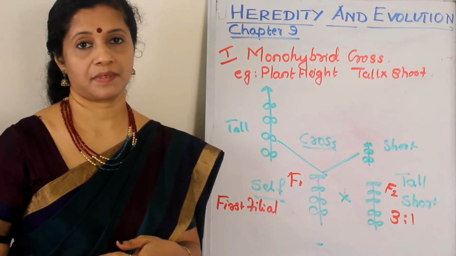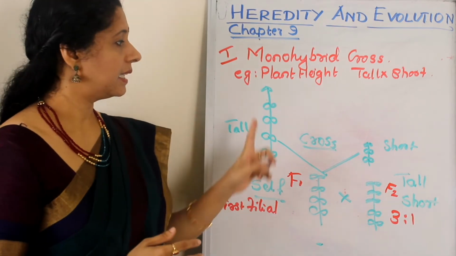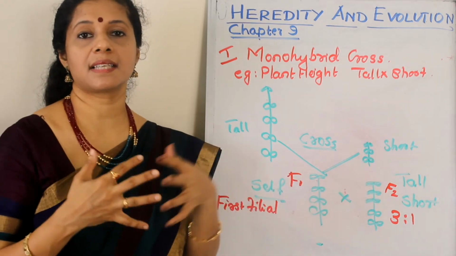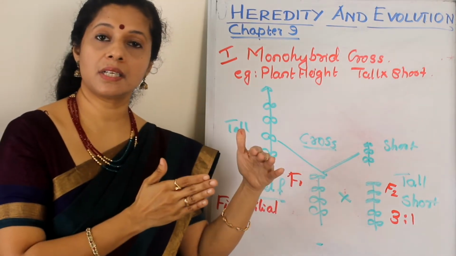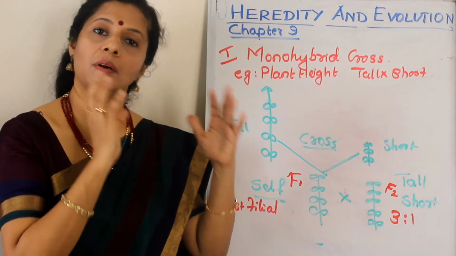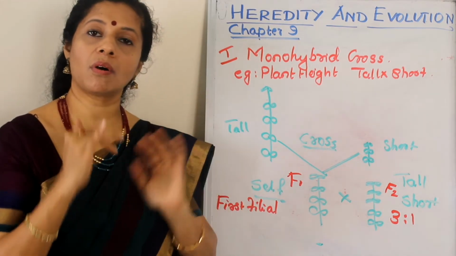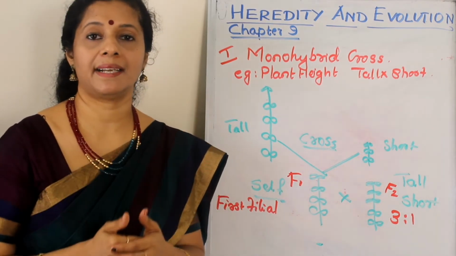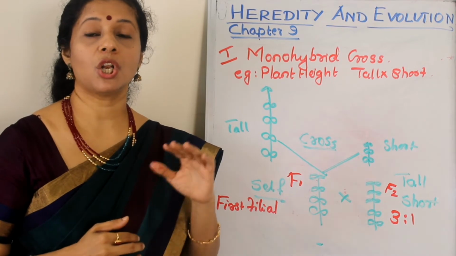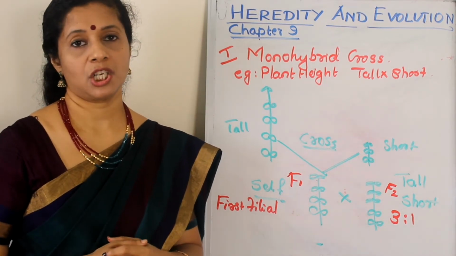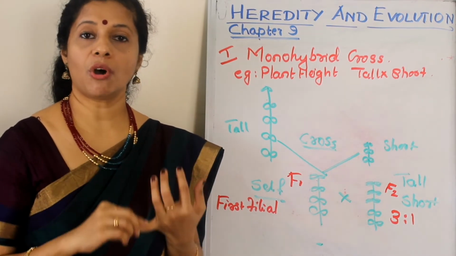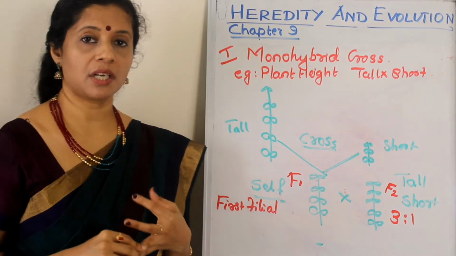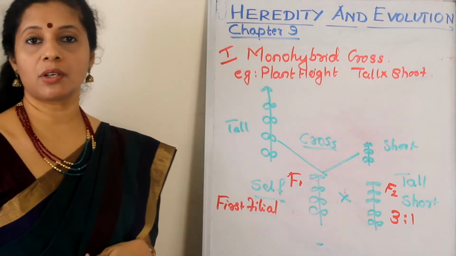trait. And also he found that there is no mixing of these characters happening. To one germ cell or gamete, only one will go, either tallness or shortness. That's why there is no blending. So that was the second law, law of segregation. So he proposed two laws, law of dominance and law of segregation, after his monohybrid cross.